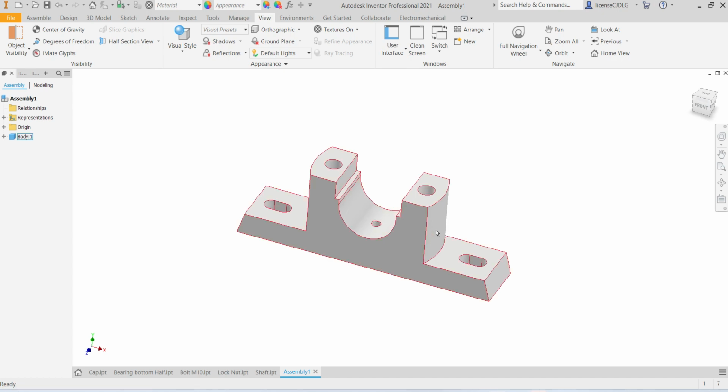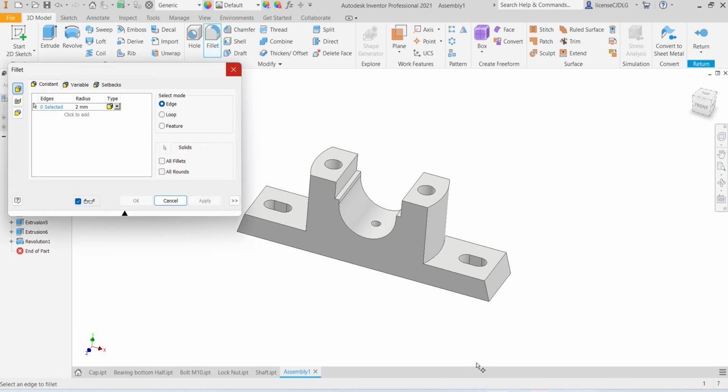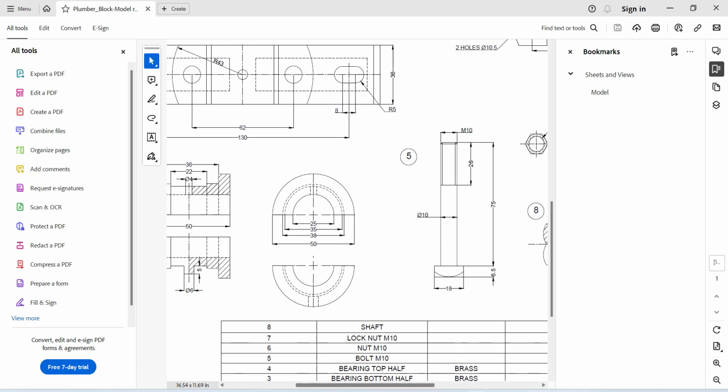So for body some features are missing, you can add here. If you double click, select chamfer, fillet is missing,